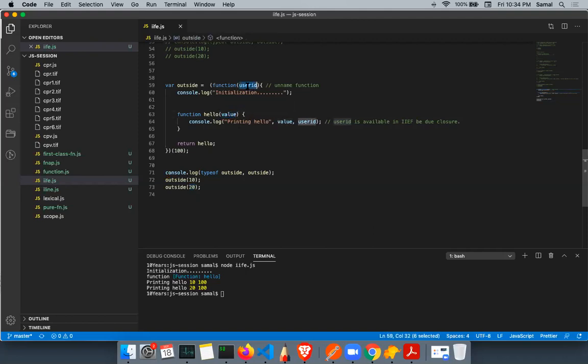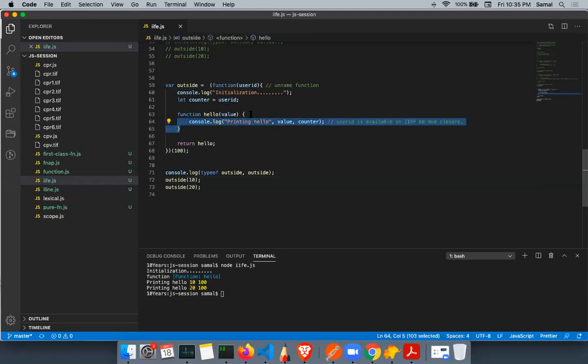Now, by taking the concept of pure function, I want to assign this value to something else. Let's say counter equals user ID. Even if this is a local value, I don't want to touch that value. Now, whenever I call the inner function, I want to increment the value by 10 every time.